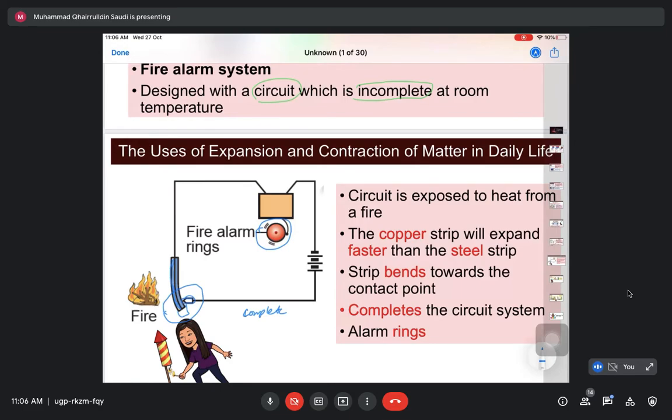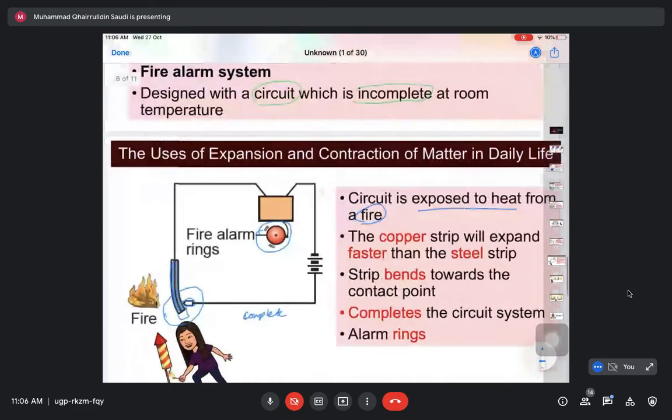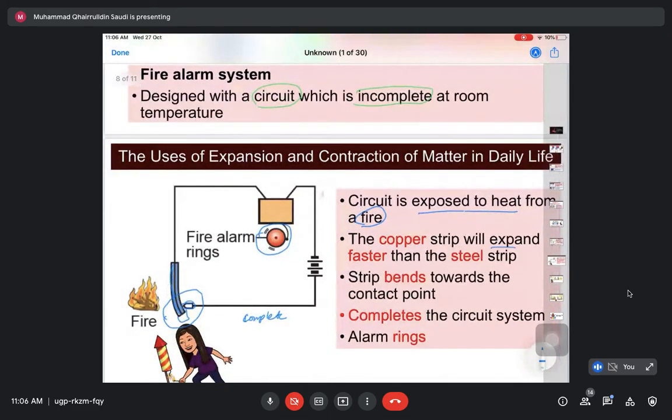Kenapa litar complete? Because of the expansion of copper and iron dalam bimetallic strip tadi. Okay, dia melengkung ke dalam. So when circuit is exposed to heat daripada fire, the copper strip will expand faster. Kan copper yang duduk dekat belakang ni tadi kan, dia akan expand faster than the steel strip daripada iron punya strip tadi, menyebabkan the strip bends toward the contact point, menyebabkan strip ini melengkung ke arah contact point.